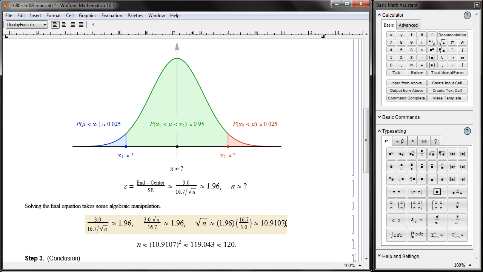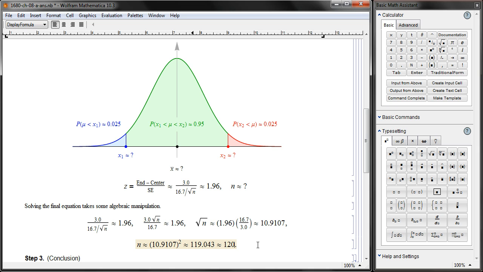And here's the computation. Square root of n is 10.91 something. Consequently, n has to be the square of that, 119 something. And you see, that's the margin of error you want to stay within. So you have to be at least a little bit more accurate than that. So in this case, you always round up.